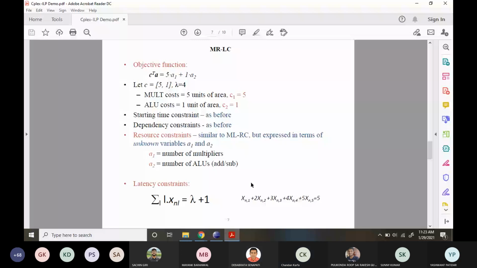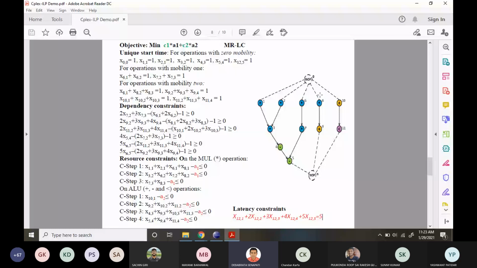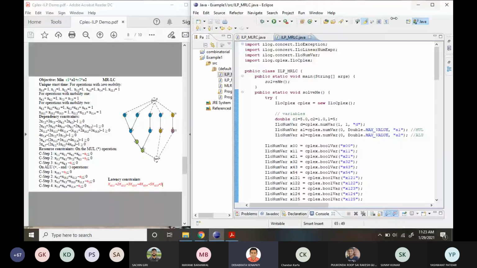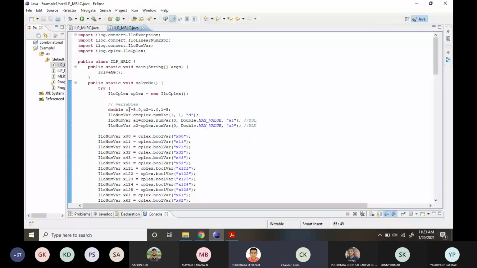Yeah, carry on. So now if we model in ILP, here you can see I have defined C1 cost equal to 5, C2 cost equal to 1, and latency L equal to 5, because 4 plus 1, so I define it directly as 5, and cycle D equal to 1.